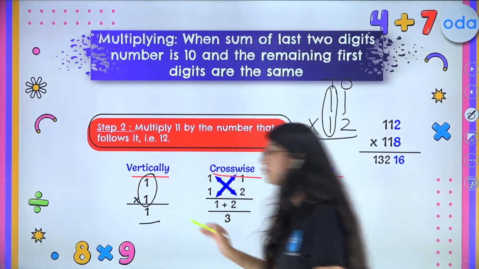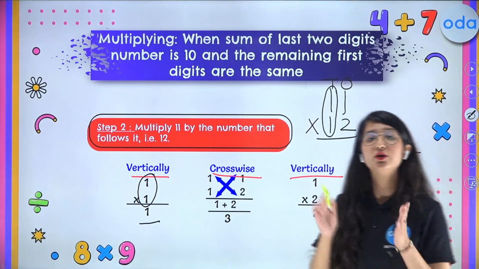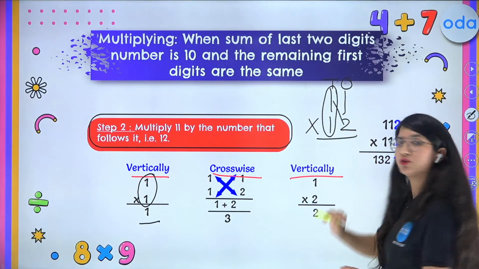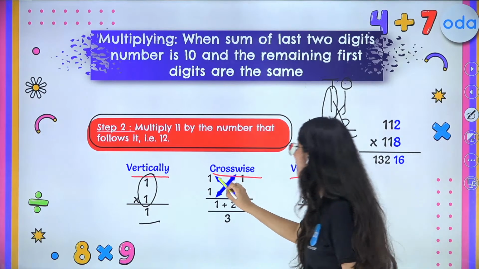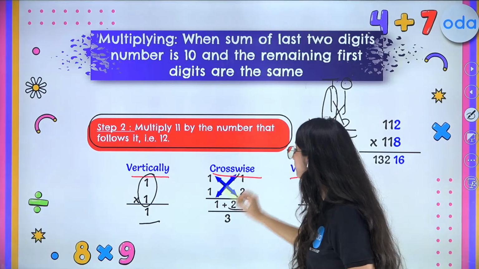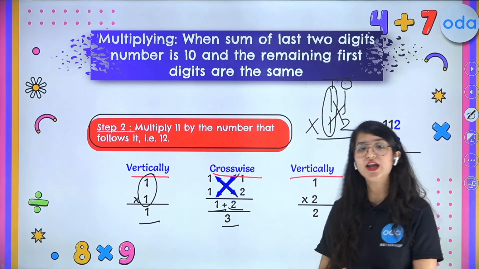So 1 time 1 is 1. Now what you have to do? You have to apply cross. So how to do a cross? Simply do 1 time 2 and then 1 times 1 and then add it. So what is 1 time 2? 1 time 2 is 2 and 1 time 1 is 1. Now what is 1 plus 2? We got 3 over here.